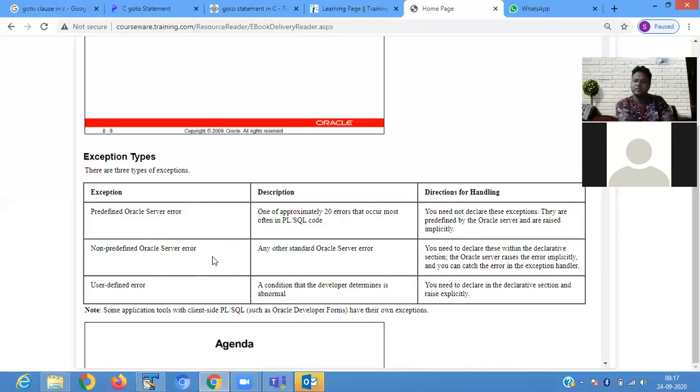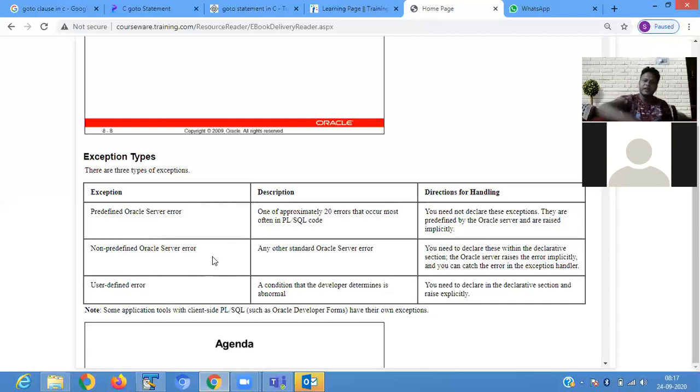The Oracle server raises an error implicitly, and you can catch the error in the exception handler. User-defined error: a condition that the developer determines is abnormal. You need to declare it in the declarative section and raise it explicitly.